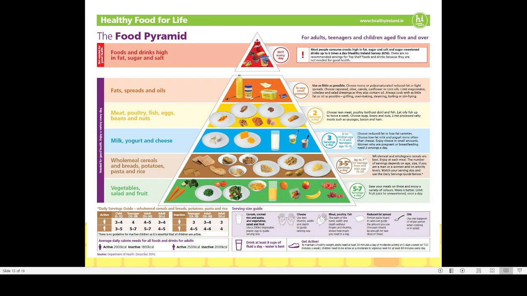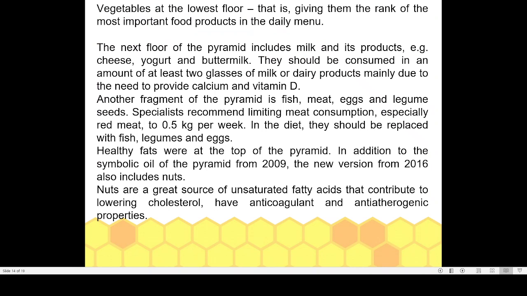Here you can also find another picture of the healthy eating pyramid. At the lower level they are showing mostly vegetables. At the higher level it goes to ice cream, butter, etc. Milk products come under the middle level. Then there are food drinks high in fat, or fat spread, oil, meat, poultry, milk. If you take a lot of vegetables, there is no problem. That idea is known as the healthy eating pyramid or food pyramid.